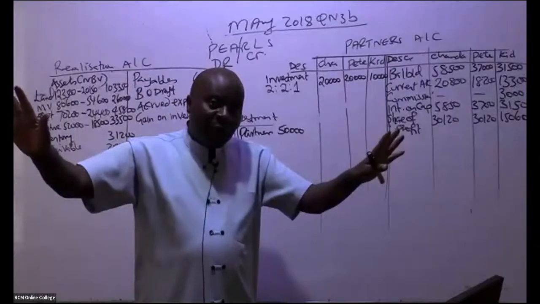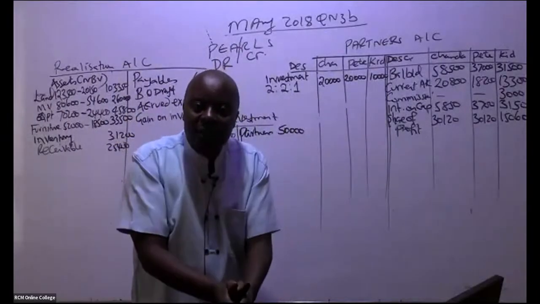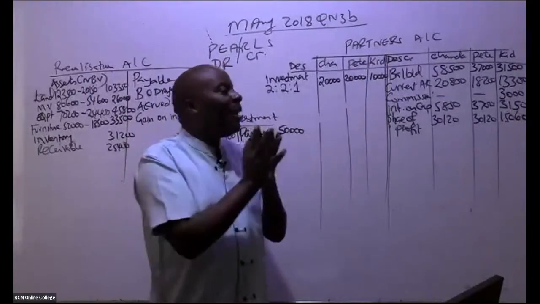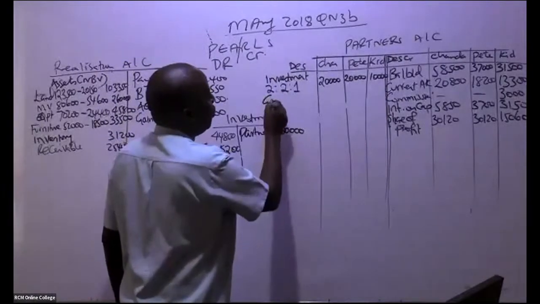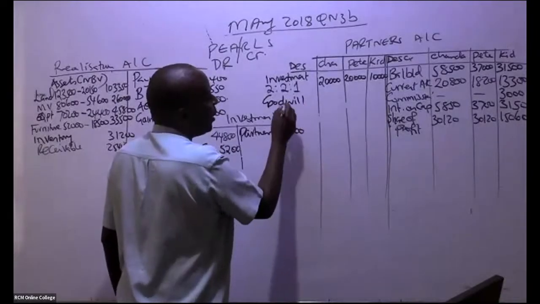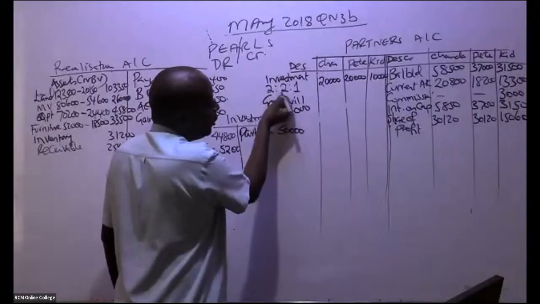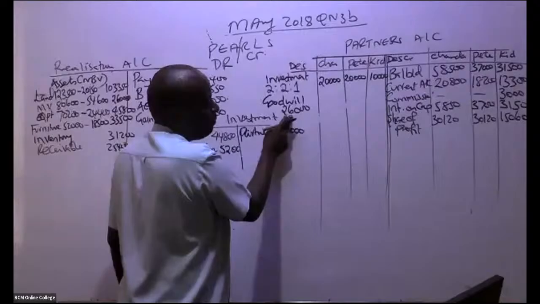No. So it means automatically that this is a loss for the partners. It's an expense for the partners, and expenses are normally debited. So come and give us here goodwill. You debit here goodwill. Remember, in total it is 26,000, and we are sharing it out on this basis. So 2/5 times 26,000. You debit here.